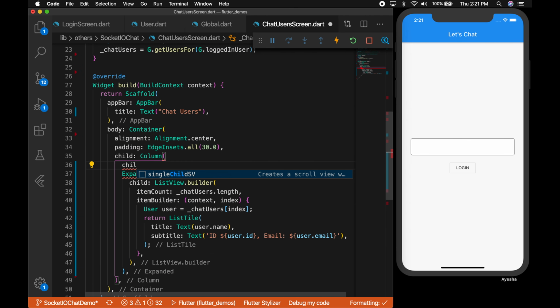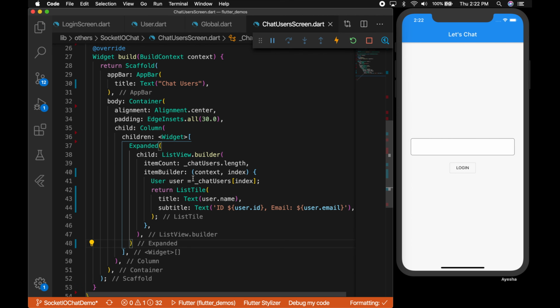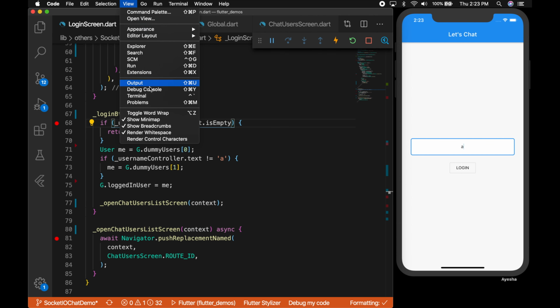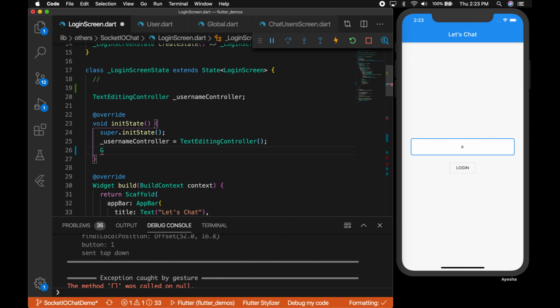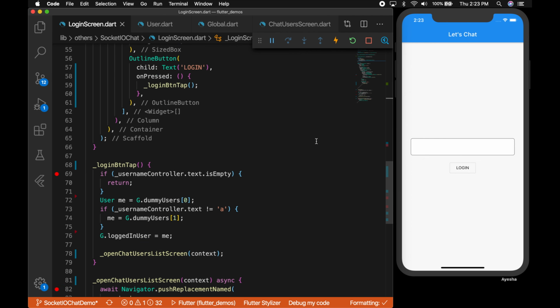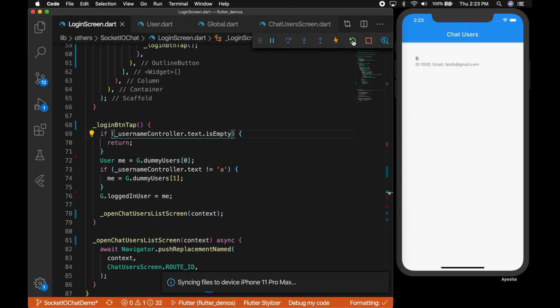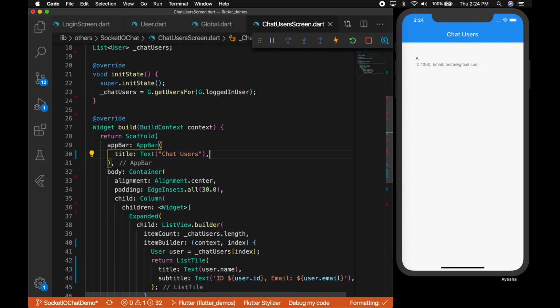I forgot to set the children for this column, so let me cut that and add children. Okay, so let's log in. There is some issue here, so let's look at the console. Some null exception is there, we forgot to call the initDummyUsers. Okay, so let's log in. Yeah, so when A is logged in, it's showing B. When B is logged in, the list is showing A.